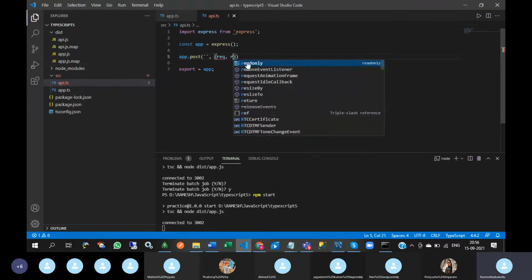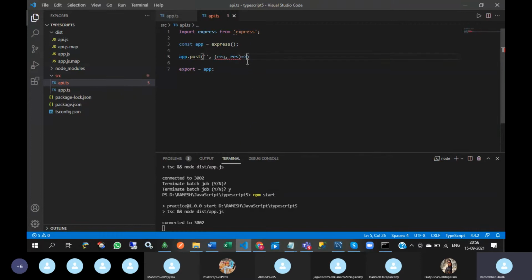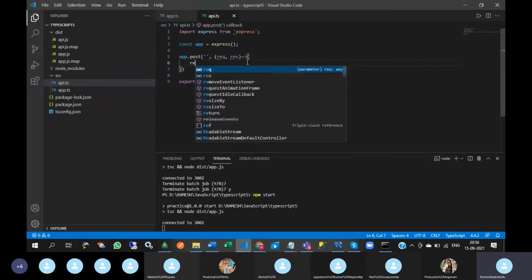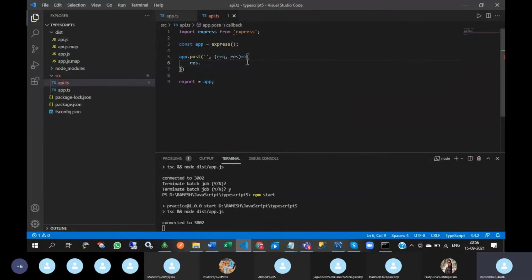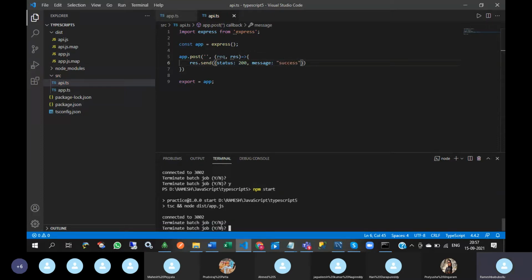Request, response arrow function I am going to use, and res dot send status 200 message success. Okay, so for this, first of all,